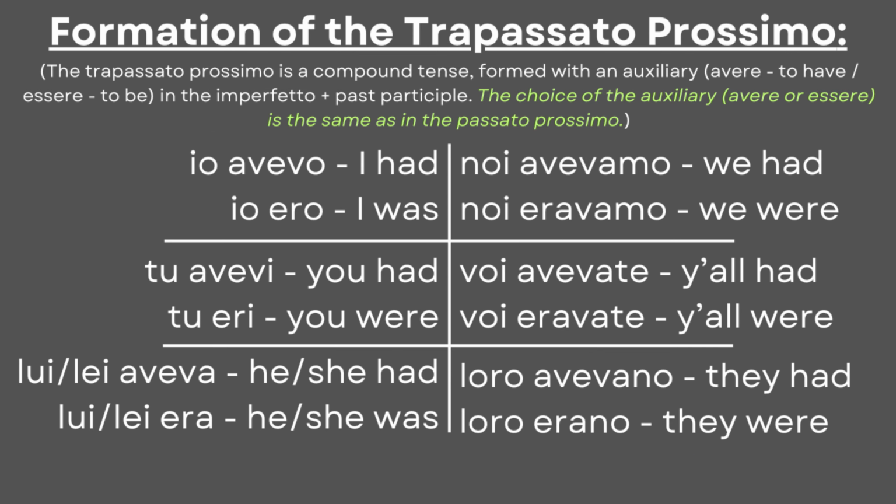So, to conjugate verbs in the trapassato prossimo, all we do is use the imperfect of the auxiliary verbs avere or essere. The choice of the auxiliary is exactly the same as in the simple compound past, so structurally, the auxiliary logic is the same, just being in the imperfect.